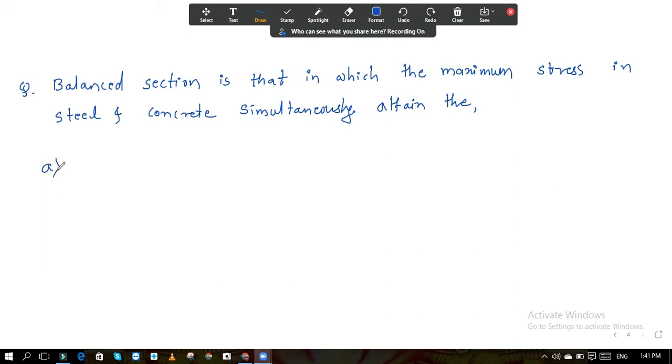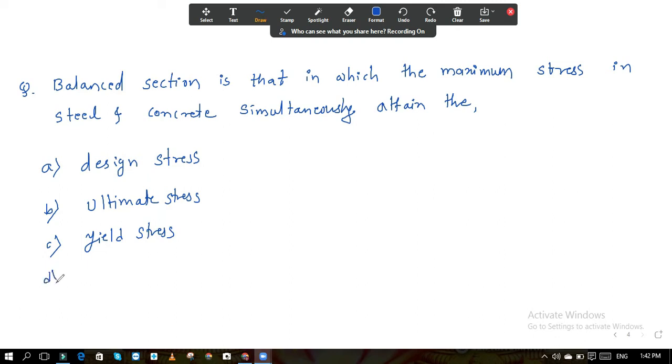Option A, design stress. Option B is ultimate stress. C, yield stress. D, breaking stress.